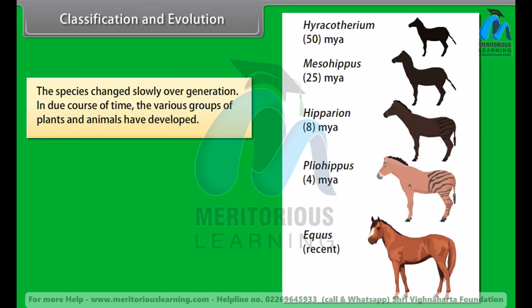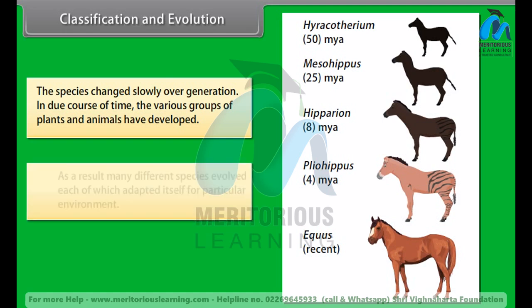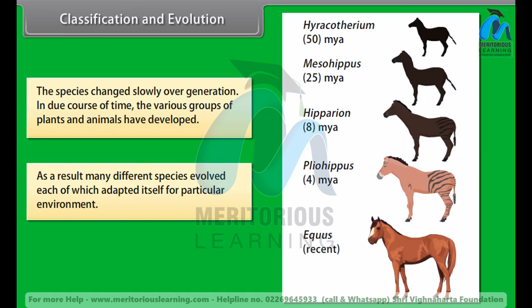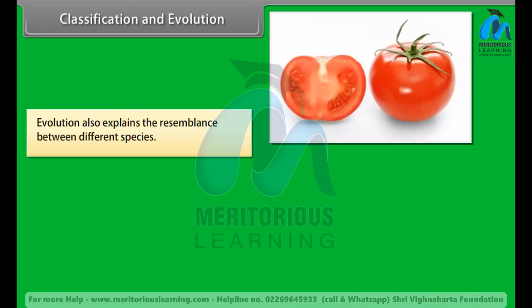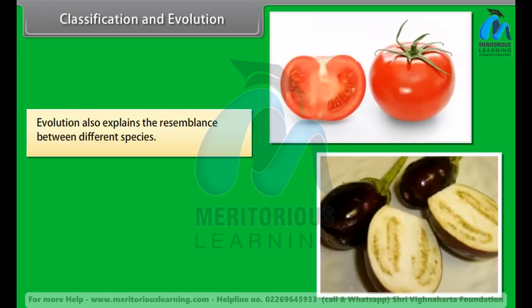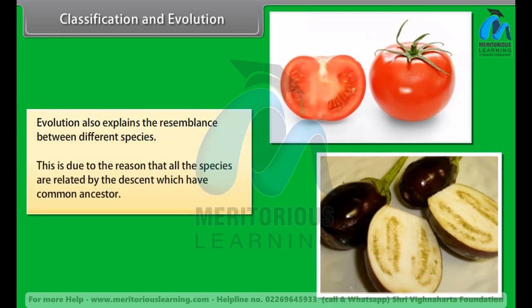In due course of time, the various groups of plants and animals have developed. As a result, many different species evolved, each of which adapted itself for a particular environment. Evolution also explains the resemblance between different species. This is due to the reason that all these species are related by descent from a common ancestor.